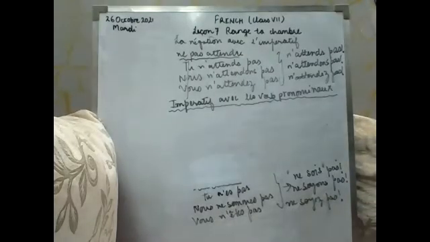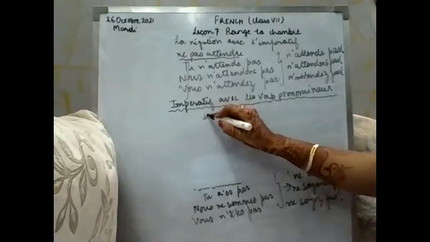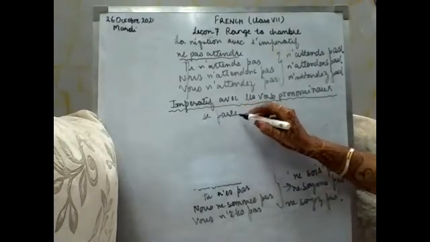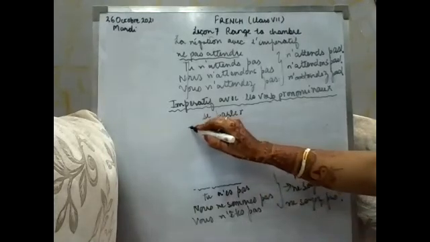Now we are going to discuss the imperative avec les verbes pronominaux. How will you identify a pronominal verb? The verb before which se or s' will be written, that is your pronominal verb. Suppose from the starting we are conjugating everything with parler. So here also I'm going to conjugate it with the verb parler. It is se parler. Okay. So let us conjugate the se parler pronominal verb in present tense.